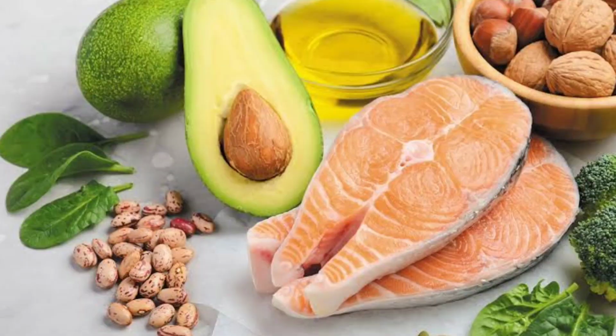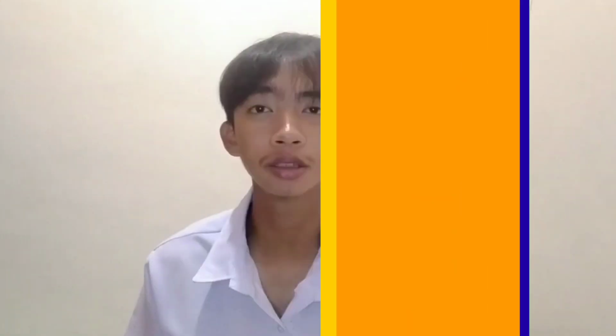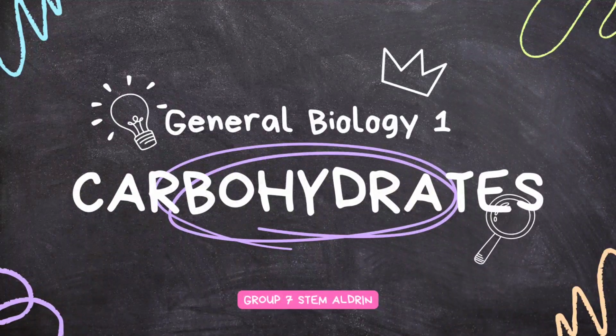Nutrients can be classified as either organic nutrients, those that contain carbon, such as carbohydrates, fats, proteins, vitamins, and nucleic acids, or inorganic nutrients, those that do not contain carbon, such as water and mineral salt. What do humans get from food again? This report will explain one of them: carbohydrates.